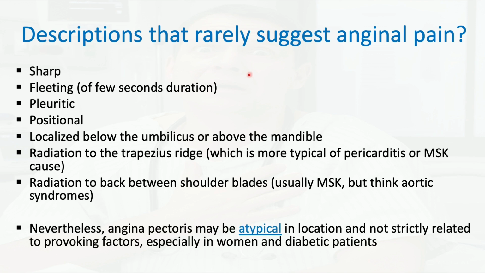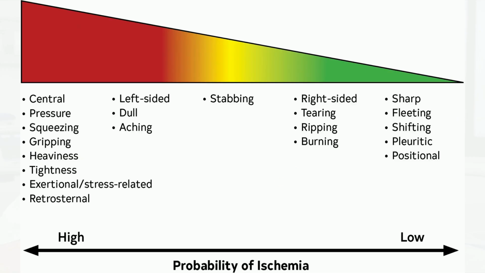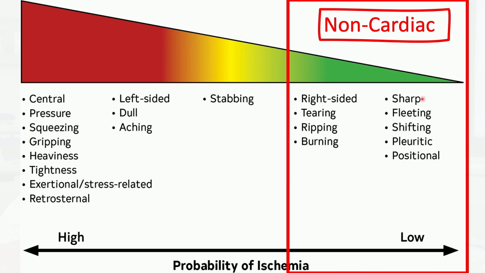Now, of course, all this is just an estimate. Right? We can still see patients with atypical presentation, but it's very helpful to move them up and down based on the points that I just discussed. This is true mostly for the group that we talked about, and patients with long-standing diabetes and hypertension and so forth. So this diagram really illustrates this. The description of pain on this side is the one that we just talked about, being sharp, fleeting, very brief, shifting, positional, pleuritic. All this makes the probability of the chest pain being ischemic less likely.